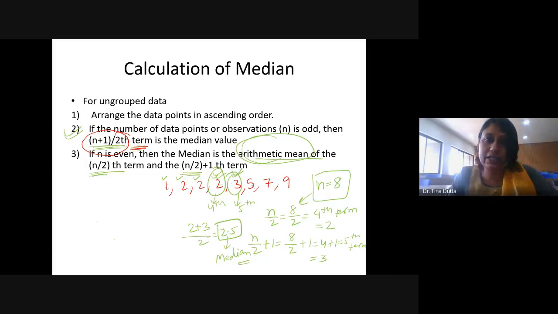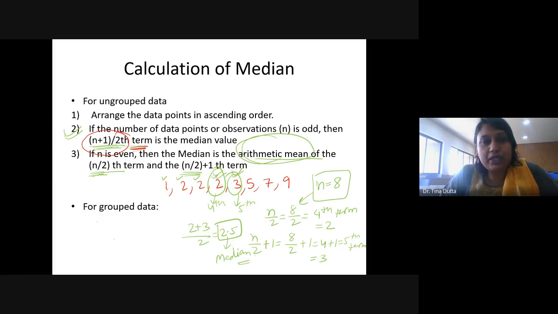You just have to arrange the data set in ascending order. Pick the two middlemost values if the number of observations is even, and calculate their arithmetic mean, meaning sum those two numbers and divide by 2. That will be your median. This kind of treatment is given when the data is ungrouped or raw data.